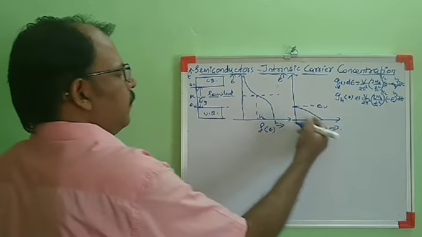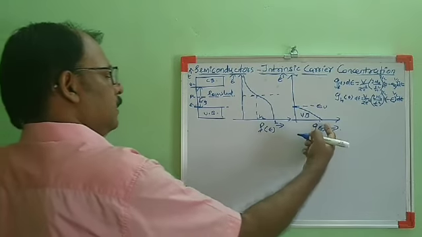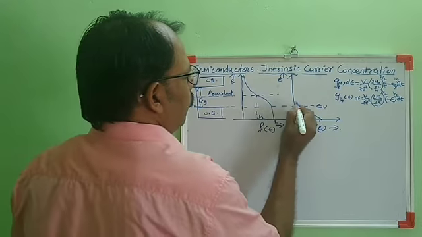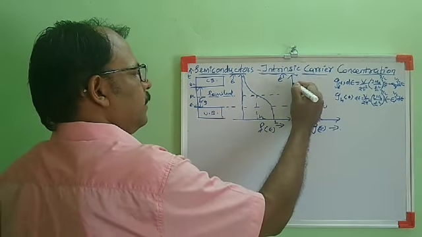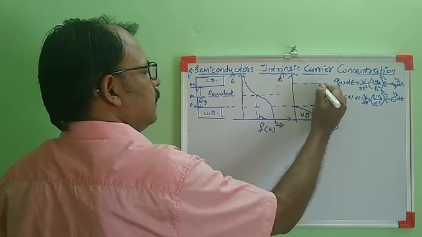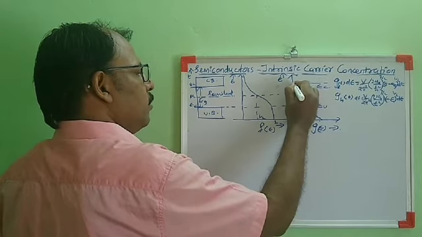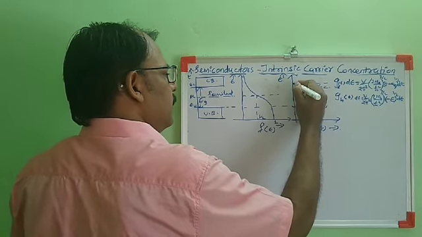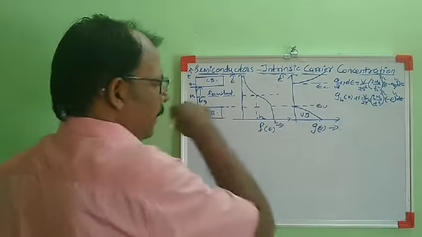When E equal to EV, the density of states of holes in the valence band becomes 0. Then for the conduction band, this is EC, and when E equal to EC, the density of states is 0, and thereafter the density of states increases. So for the conduction band, the density of states is like this.